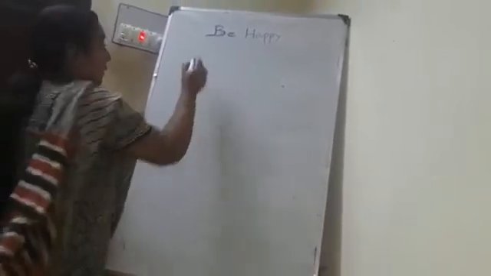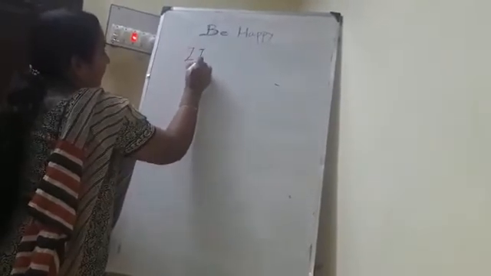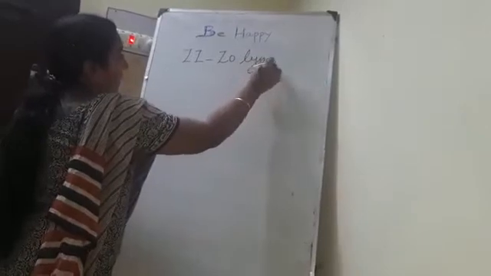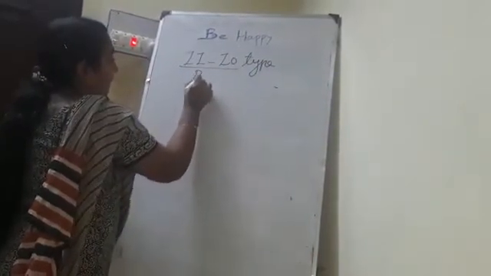And the third one is the ZZ-Z0 type. Mainly it is present in butterflies.